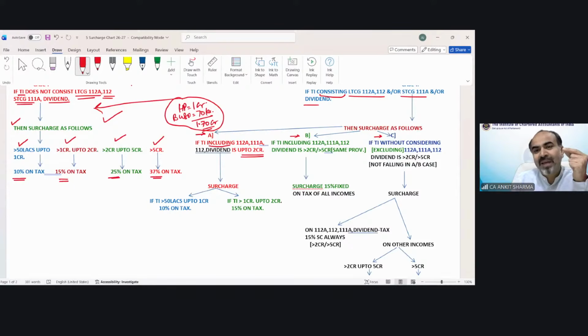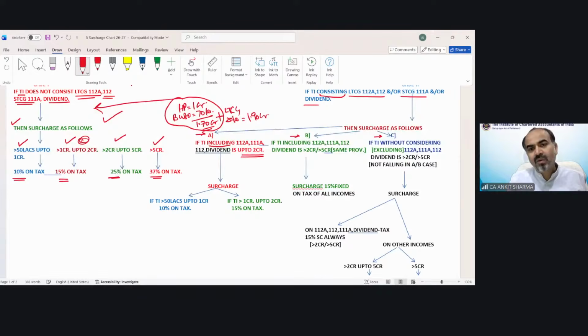Case A would be applicable if section 112A, 111A, 112 or dividend income is in the question. So in this example, I intentionally wrote 1.70 crore, so you would give me the answer A, and that would be a wrong answer. It will not fall in this category. It is case number 1. And yes, if that is the case, the surcharge will be up to 15% in this category. Now, suppose I include long-term capital gain of 20 lakh rupees.